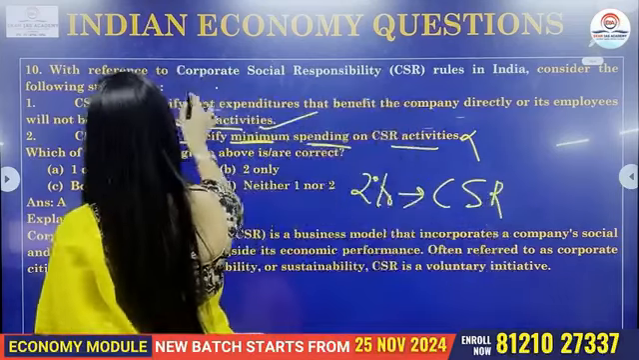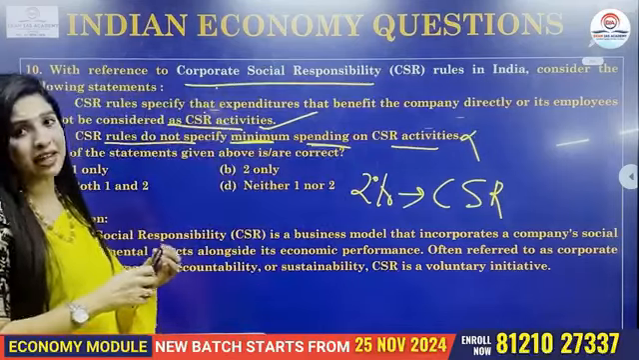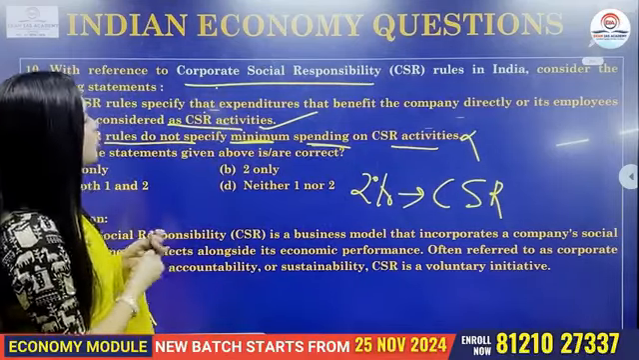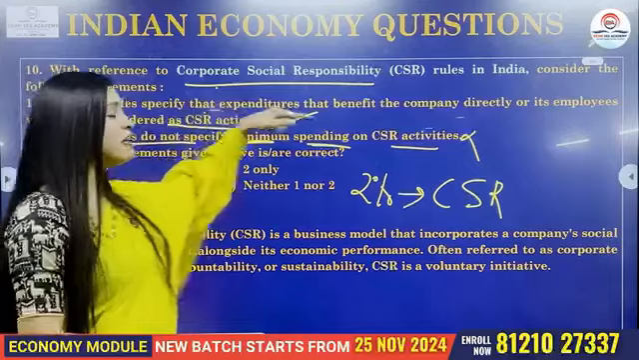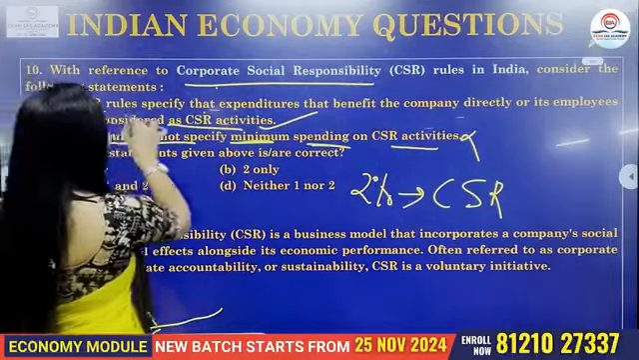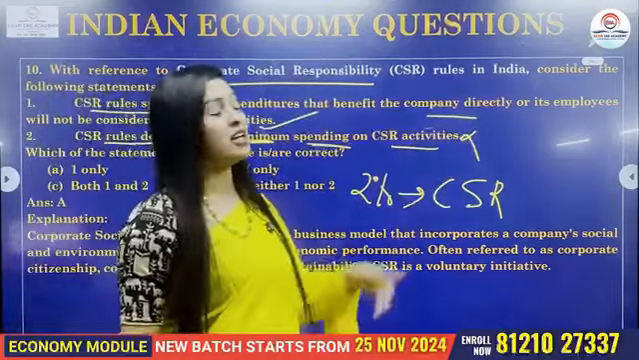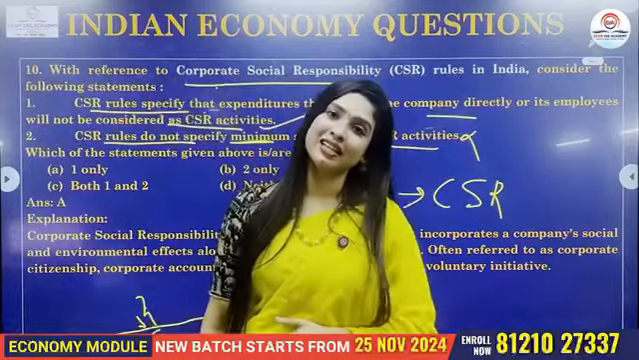So now, whatever expenditure the companies or the corporates are incurring with regard to corporate social responsibility, it has to benefit who? The society. And it is not going to have what? A direct benefit on the employees of the company or the company activity. That is why the first one is correct.